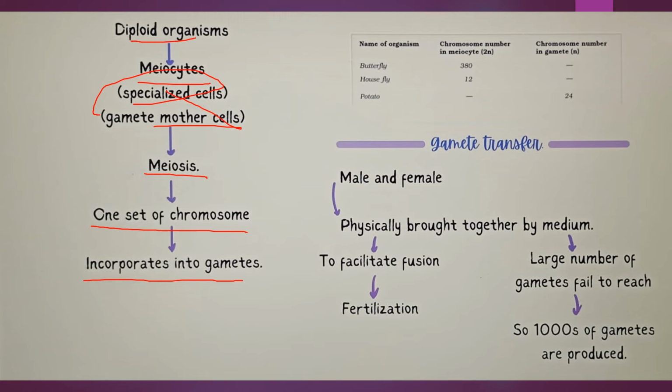Here you can see this table, which is in your NCERT book. You can just go through it. Then gamete transfer, male and female. Male and female are physically brought together by a medium to facilitate fusion. This is called fertilization. A large number of gametes fail to reach, so thousands of gametes are produced. Why are thousands of gametes produced? Because a large number of gametes fail to reach. That's why.